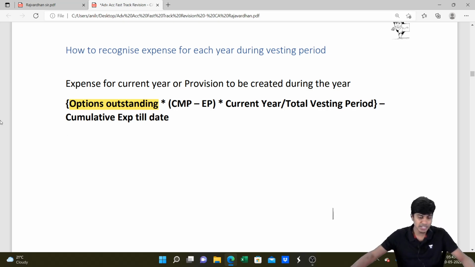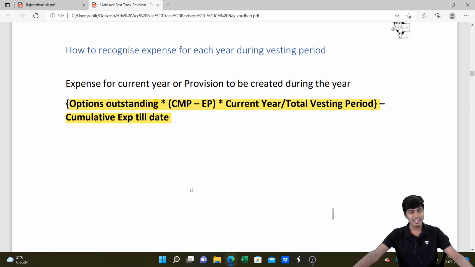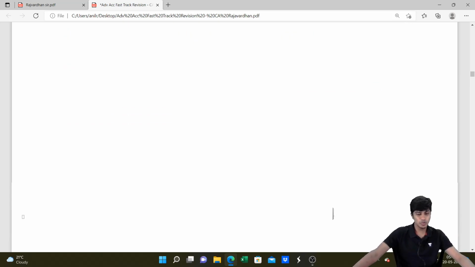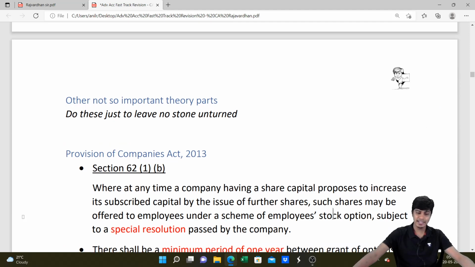From this, you deduct the cumulative expense which is already created till date. And when you do that, you, my friend, will get to know how much provision needs to be created in the current period. I hope you guys understood. And this is how we do it. And that is the end, I can say, with regard to employee stock option plan. We will now be moving on to the next topic.